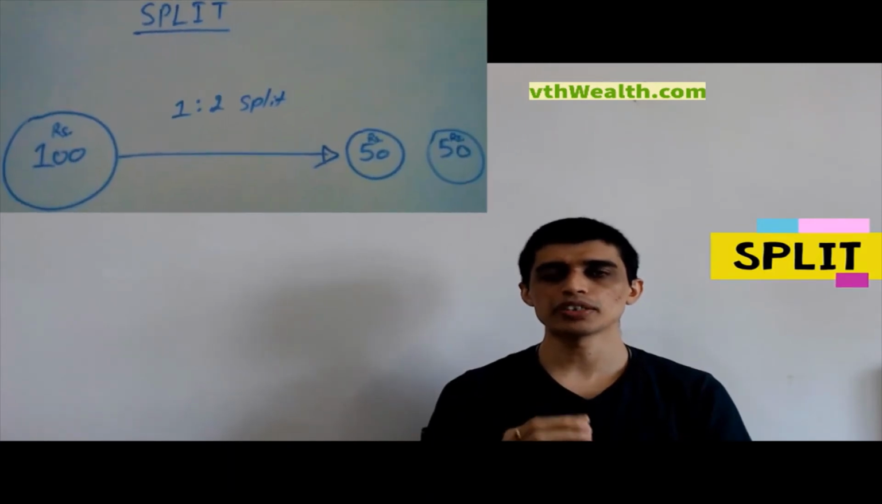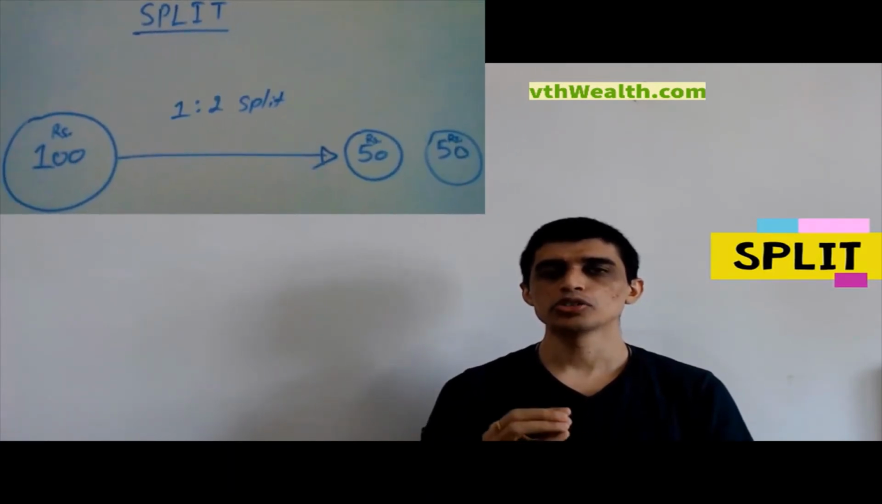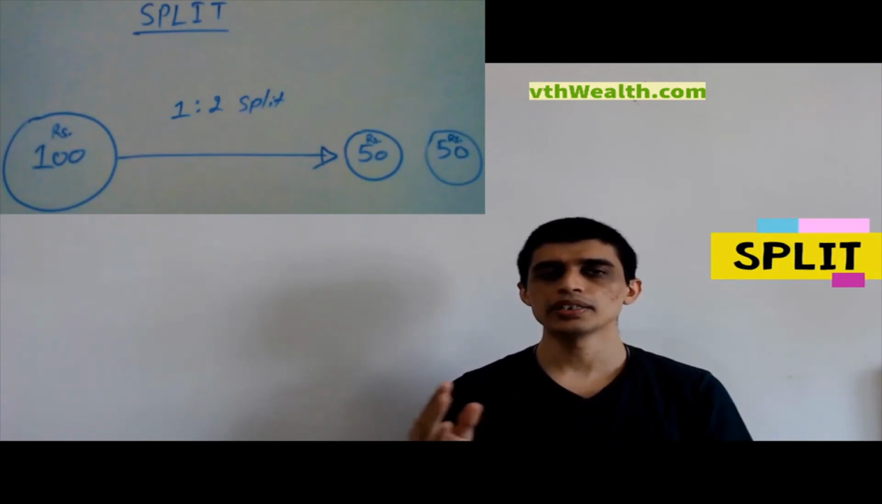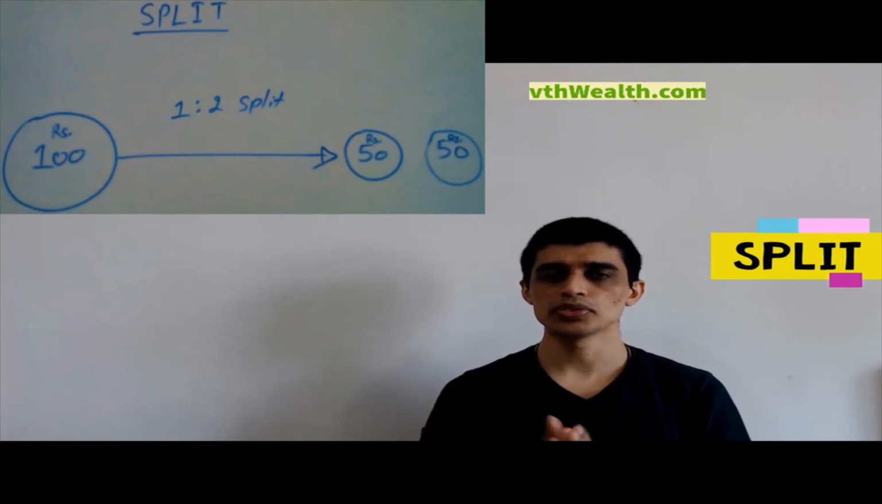Let us understand the split with this picture. Assume you have a 100 rupees note and we performed a 1:2 split. It means 1 is divided into 2. After division, you will have 2 notes of 50 rupees each.